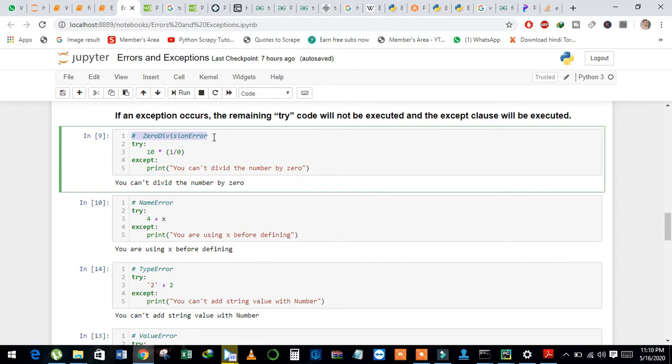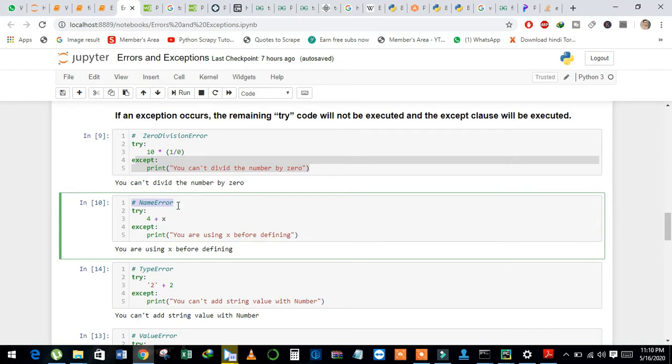First, we will handle zero division error. We will write our code in try. We will use the keyword try, then colon, and inside the try we will write the code. If an exception occurs, it will skip the try code and move toward the except. And when I run this code, it just returns you can't divide the number by 0, and the user can easily understand the error.